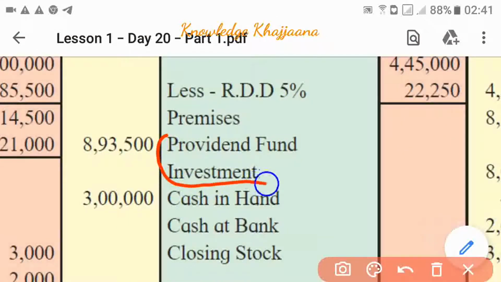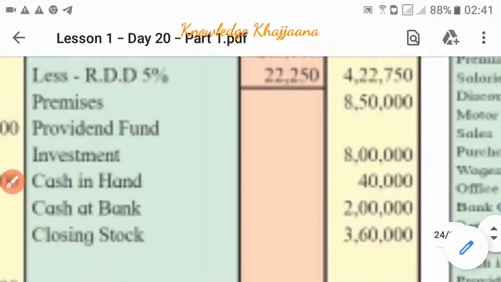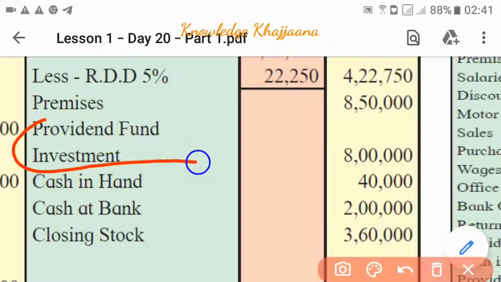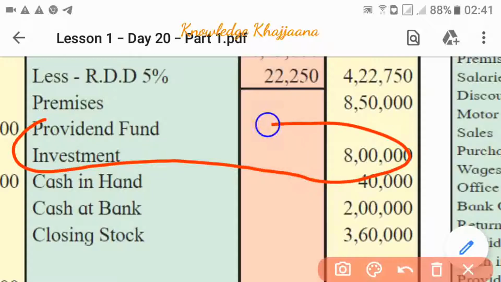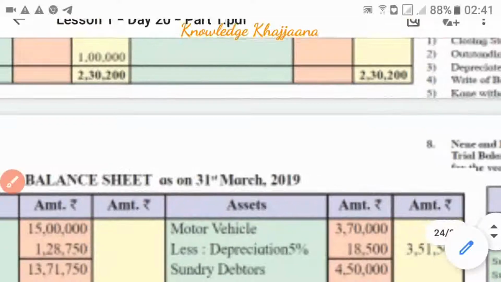Provident fund investment is a single word. Okay, provident fund investment is rupees 8 lakh. Provident fund investment, rupees 8 lakh, we have recorded to the balance sheet asset side. See, this is the balance sheet asset side.